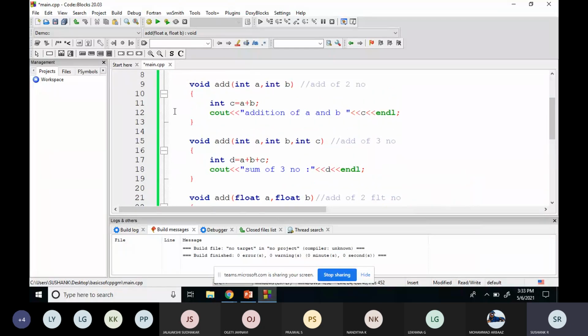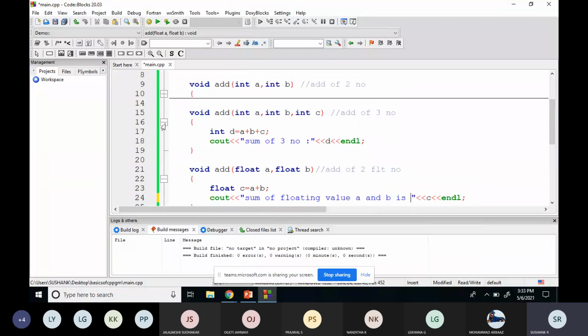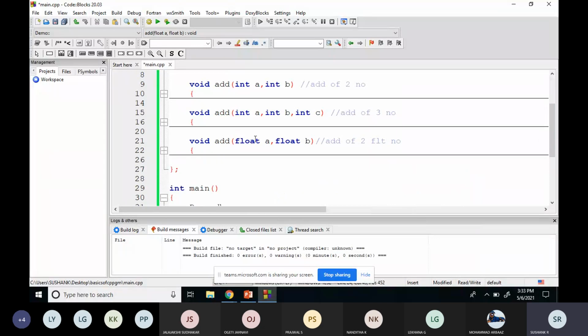So what is the function name? Here also the function name is add, here also the function name is add, here also the function name is add, but it is acting differently. It is having different characteristics. One time addition of two numbers, the other time addition of three numbers, and the other time the addition of two numbers, but their data type is float. So this we will call function overloading. This is one of the examples of polymorphism.